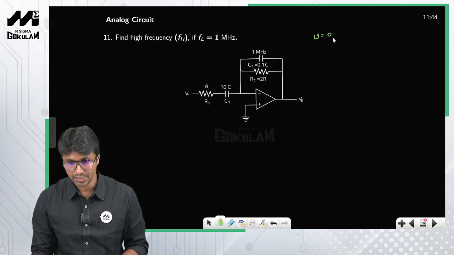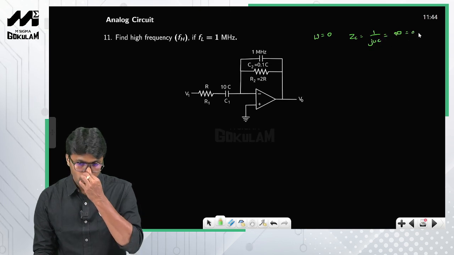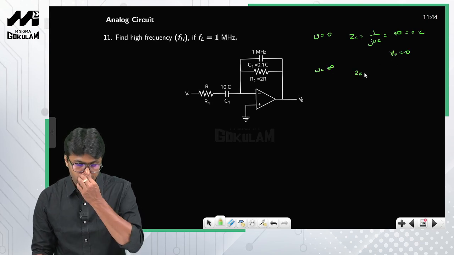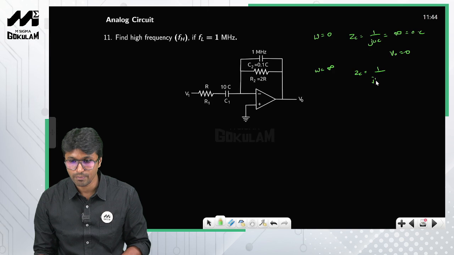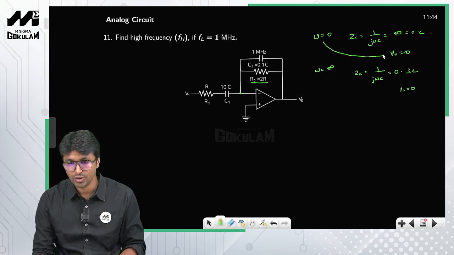So when omega is equal to 0, the capacitive impedance 1 by j omega c behaves as open circuit, so therefore input is no longer connected to the circuit, so therefore V naught is equal to 0, right? When omega is infinity, the capacitive impedance 1 by j omega c will be 0, that is short circuit, so therefore this resistor R2 will lose its significance, so this 0 volt will appear at the output, so therefore V naught is equal to 0. So look at this one, when omega equal to 0, output is 0, when omega equal to infinity, output is 0.